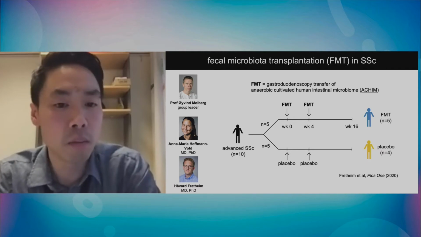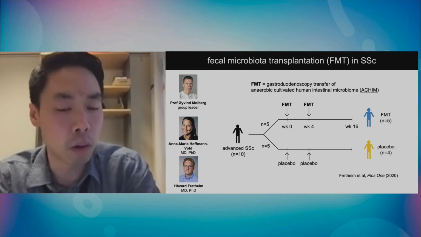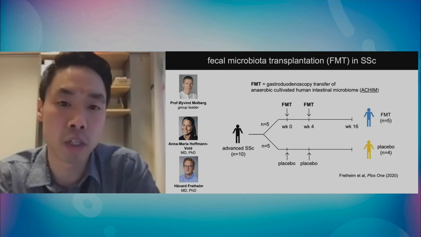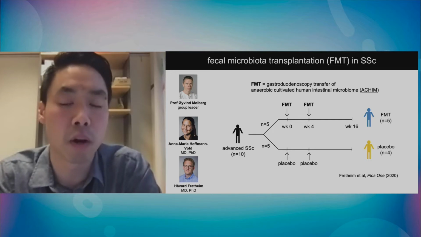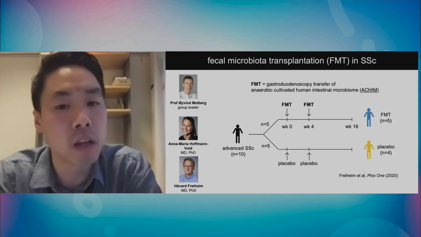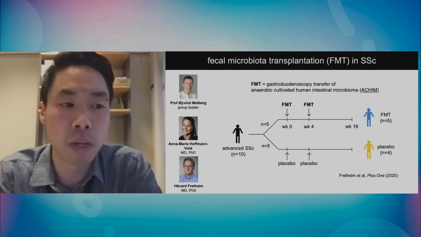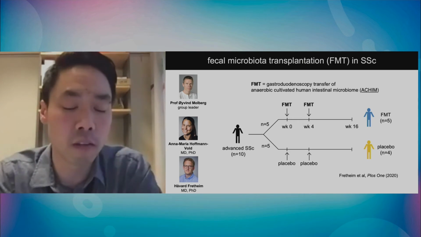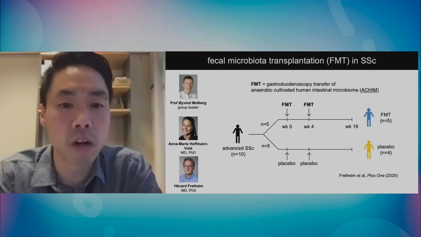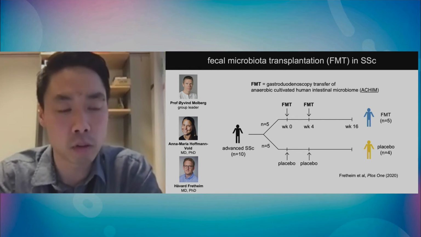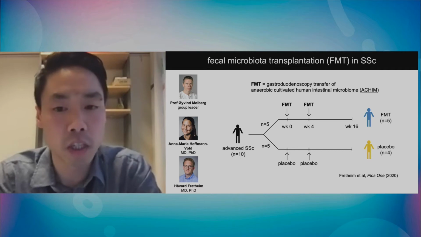We had 10 patients originally, this small pilot, and 5 had FMT. This FMT material was a transfer of anaerobic cultivated human intestinal microbiome, also known as ACHIM. Many of you are familiar with this. It's basically a standardized, commercially available microbiome that people have used in various settings to reduce inflammatory conditions.